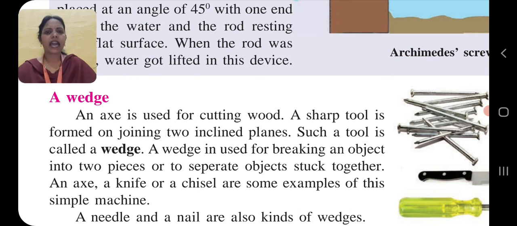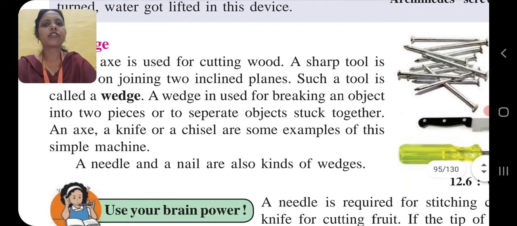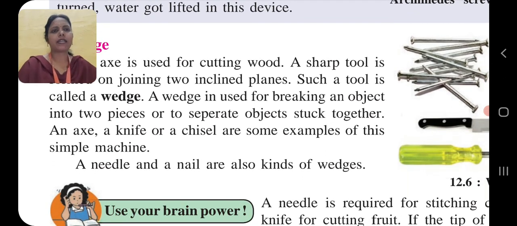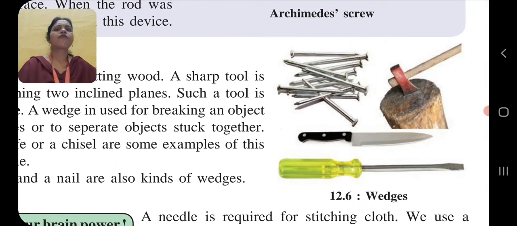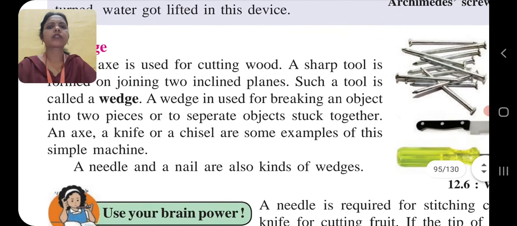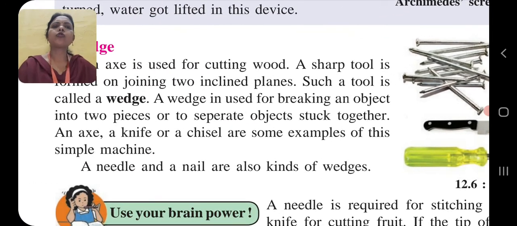An axe is used for cutting wood. A sharp tool is formed on joining two inclined planes. Such a tool is called a wedge. A wedge is used for breaking an object into two pieces or separating two objects stuck together. Here are many examples: axe, knife, chisel or some other types of tools to separate objects from each other. A needle and a nail are also kinds of wedges.